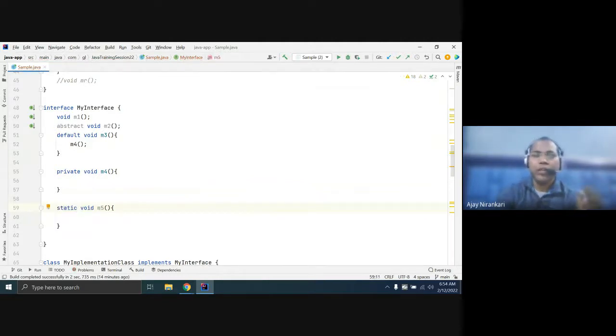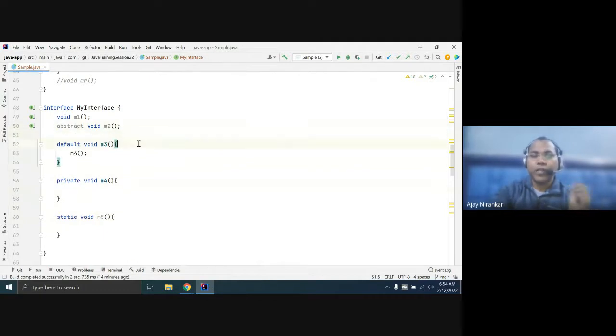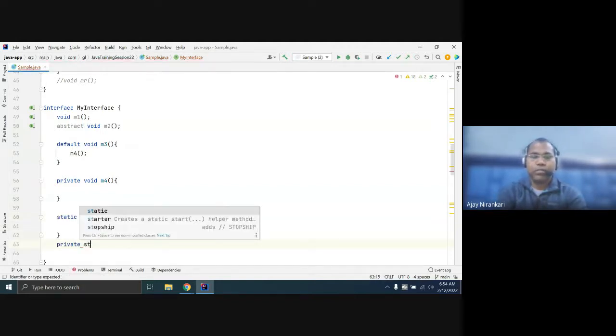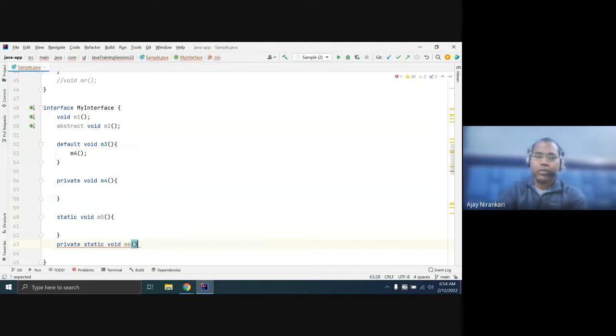So after Java 8 an interface allows you to give the method definition, but not by default. You have to mark it as default, or private, or static, or private static.